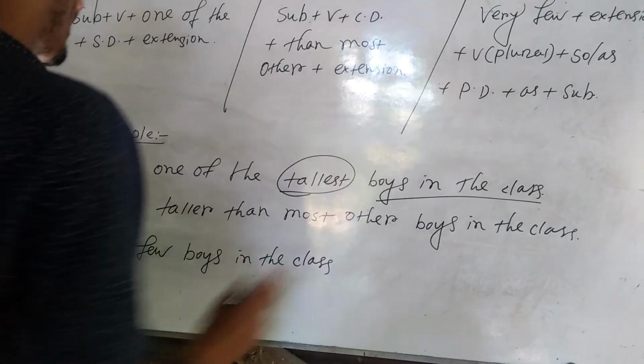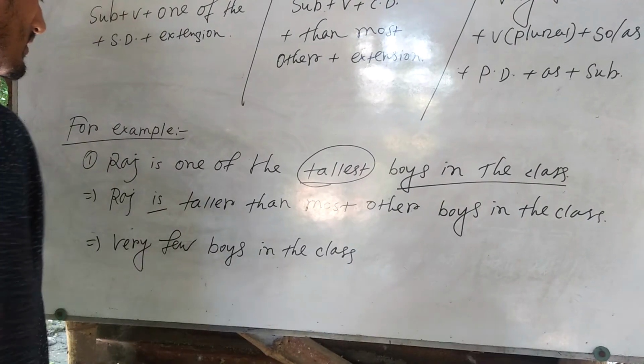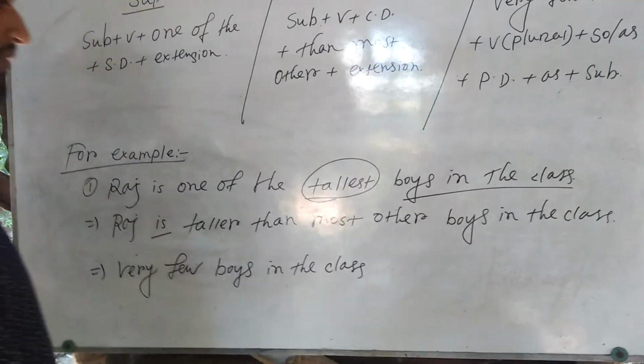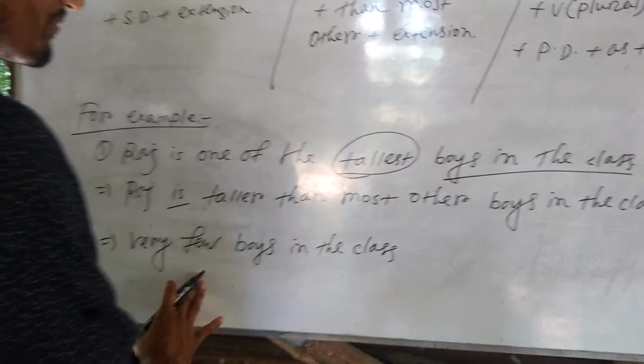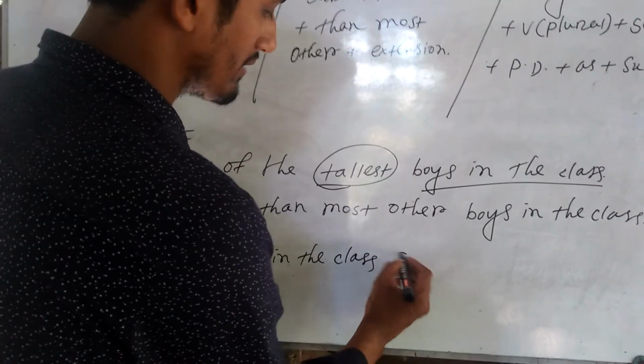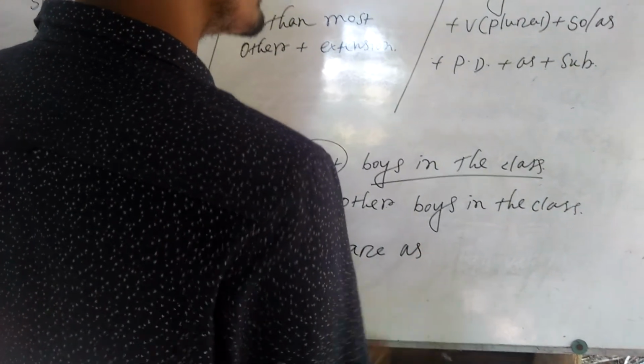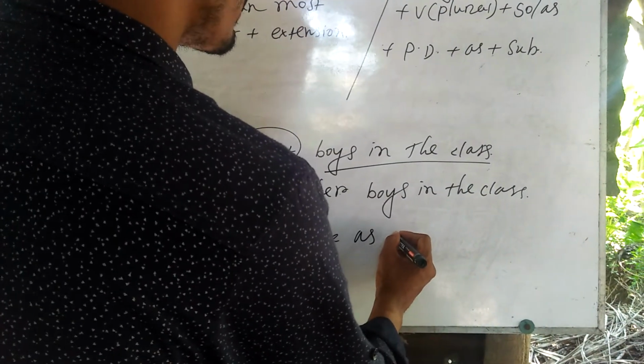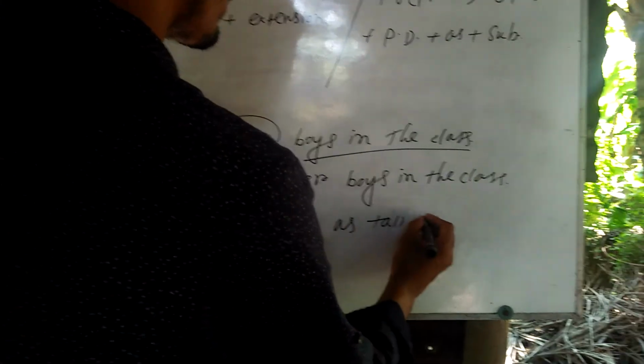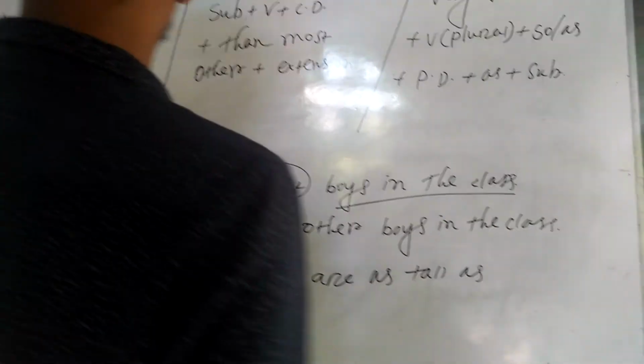Next we have to write verb. We know that in the plural form is follows are. Okay, very few boys in the class are as, positive degree tall as subject Raj.